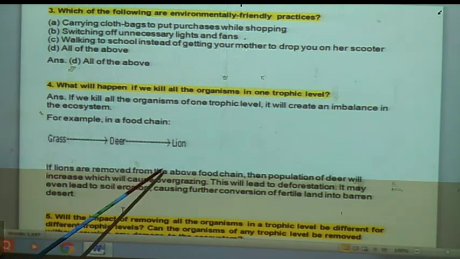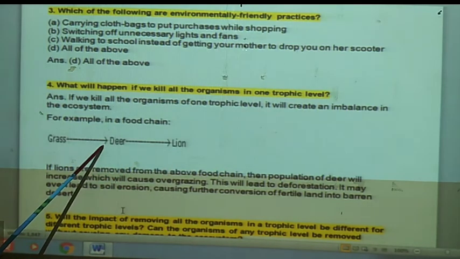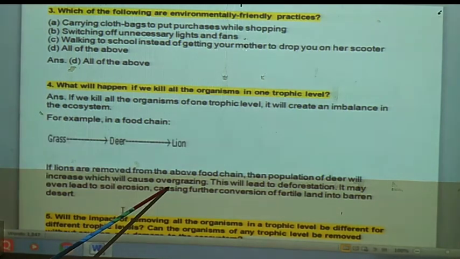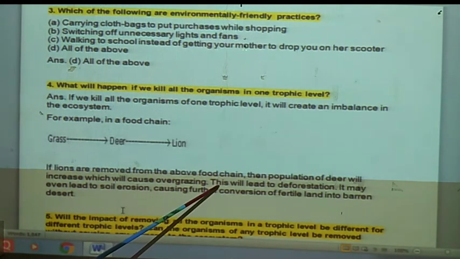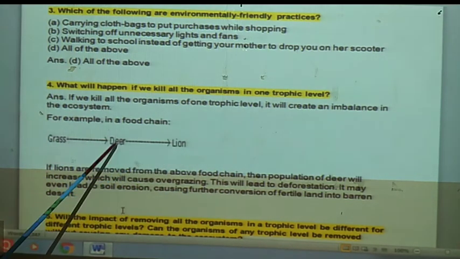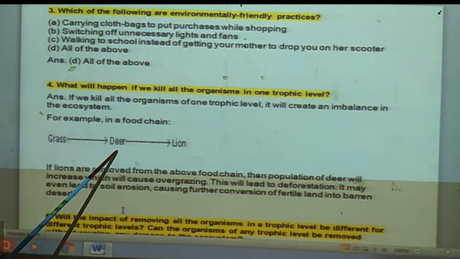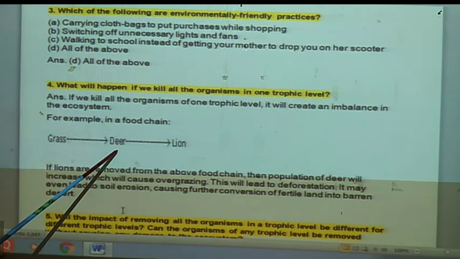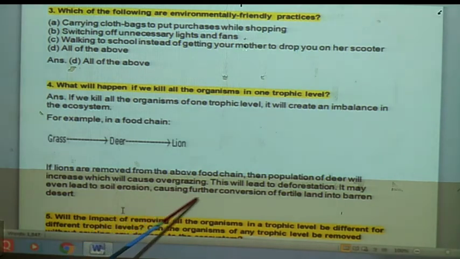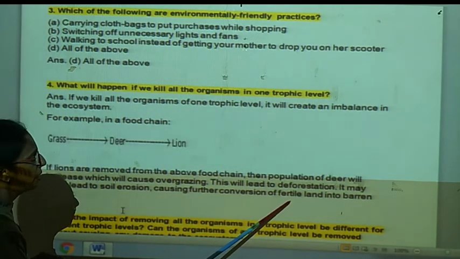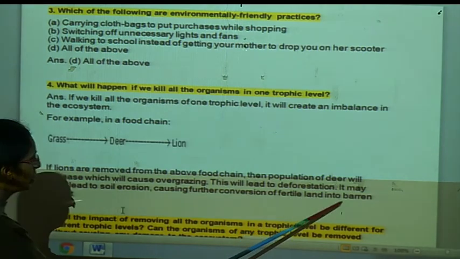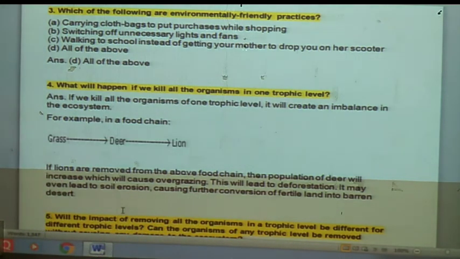If lions are removed from the above food chain, the deer population will increase and it will cause overgrazing on the grass. This will lead to deforestation. So if you remove any organism from any trophic level, then the organism in the previous trophic level will increase in number. This leads to soil erosion, causing further conversion of fertile land into barren land, meaning infertile land will be produced.